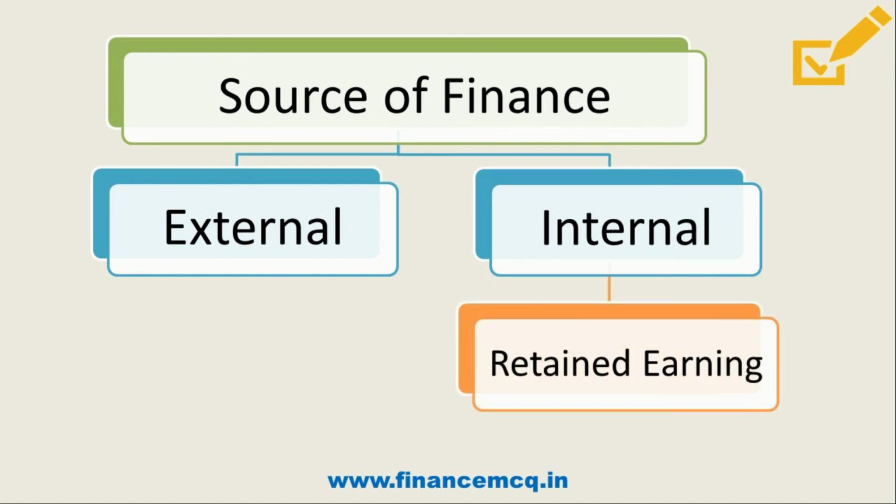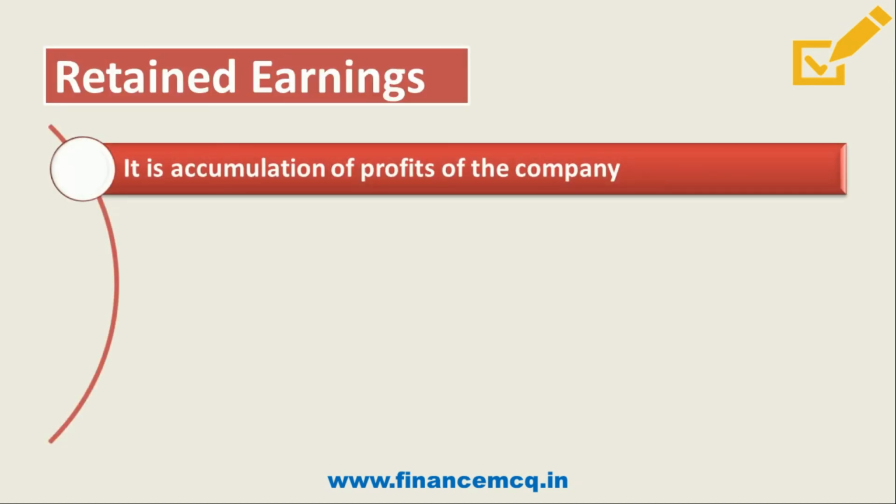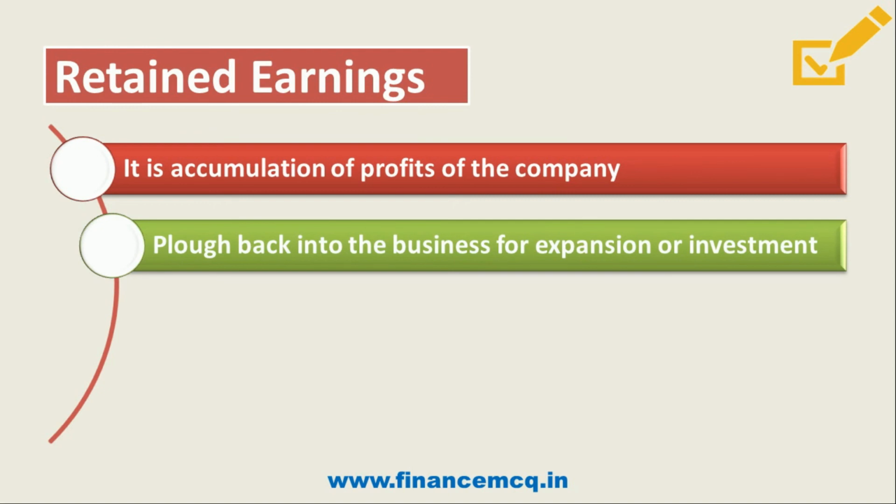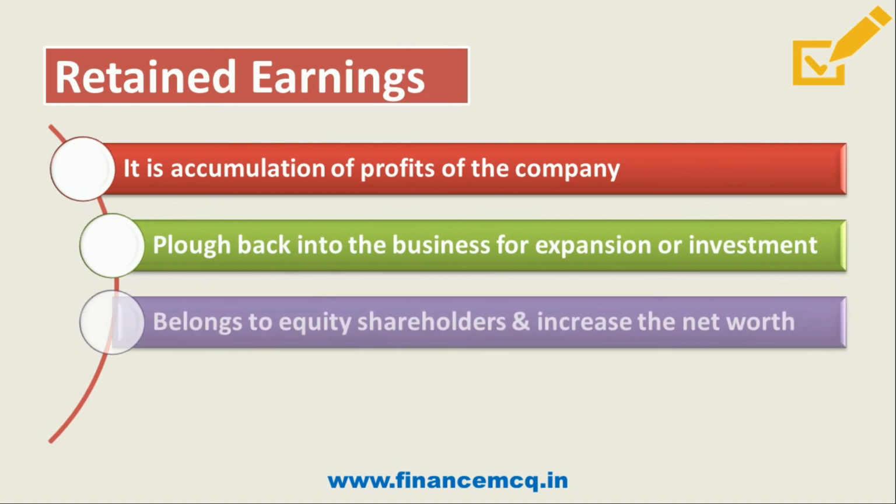In that we have retained earnings. So friends, retained earnings are an accumulation of profit of the company. The profit is plugged back into the business for expansion or investment purposes. It belongs to the equity shareholders only because it's a profit, and it increases the net worth of the company.